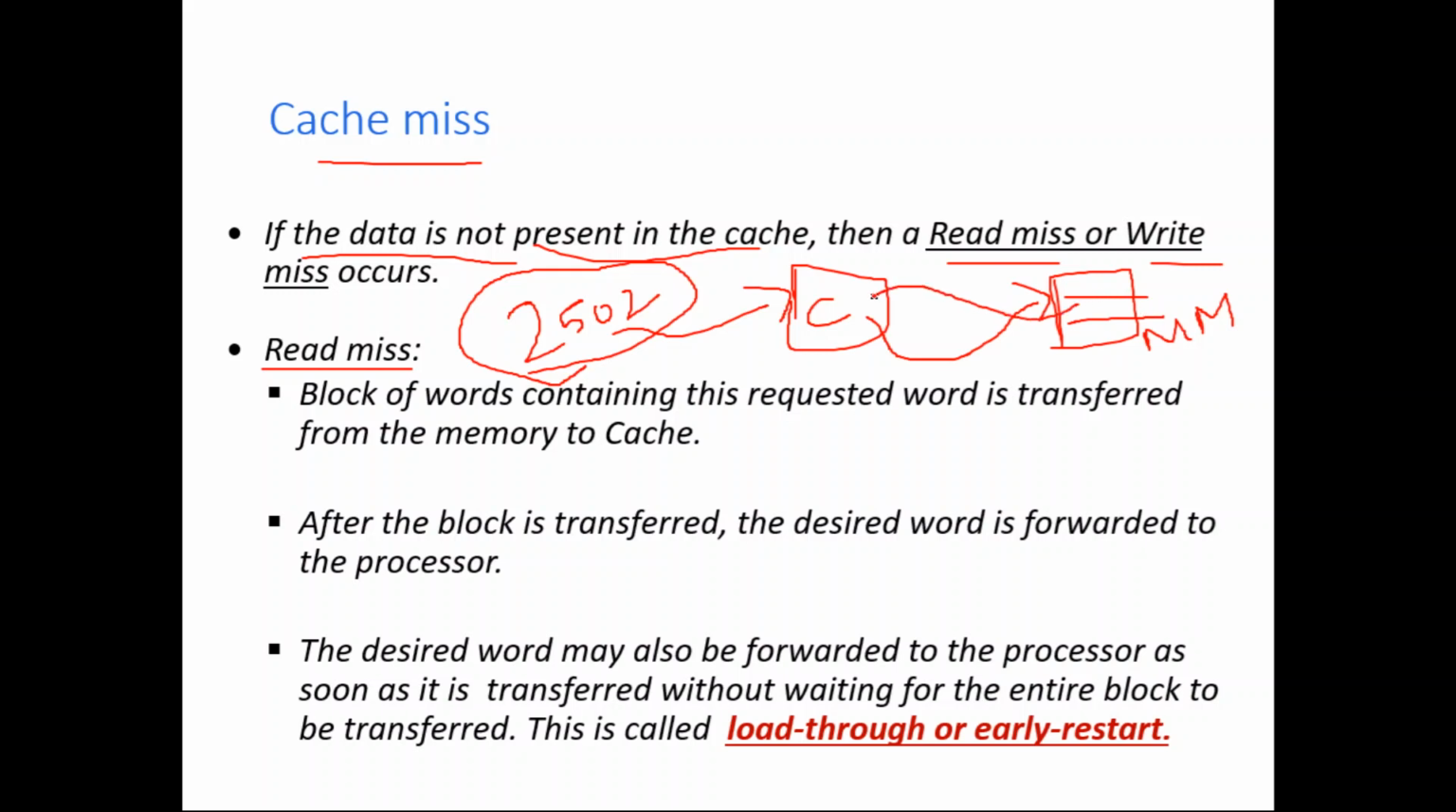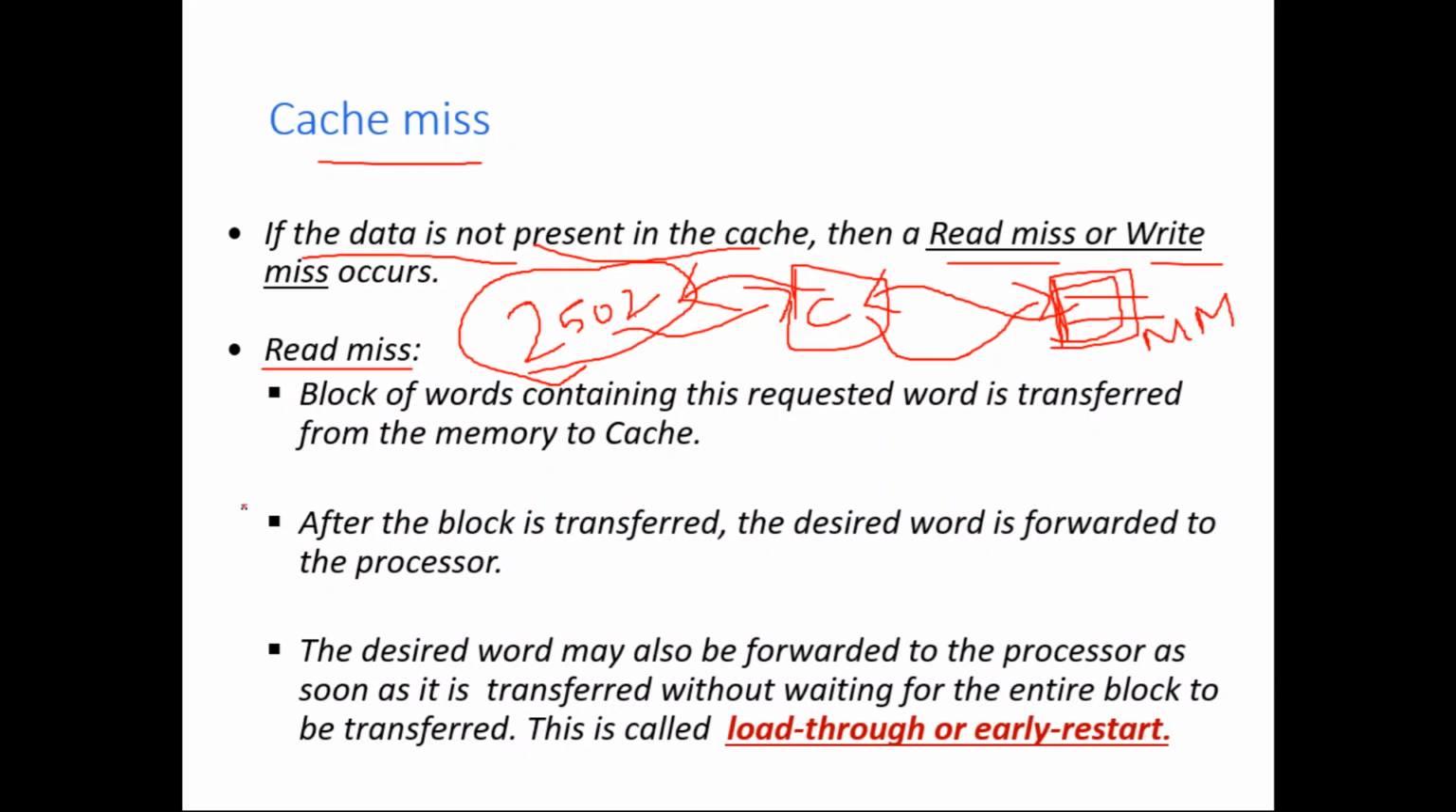First it will be forwarded to the cache memory. From the cache memory it will be forwarded to the processor. Again here it won't forward only that particular word. The entire block will be forwarded to the cache memory, and from there that particular word will be forwarded to the processor. So this is what happens when there is a read miss.